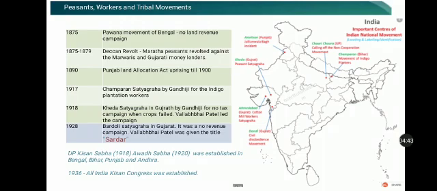An inquiry committee was appointed to look into why the peasants were revolting, and some of their demands were later incorporated in the Tenancy Acts, which were introduced by the British in 1885.